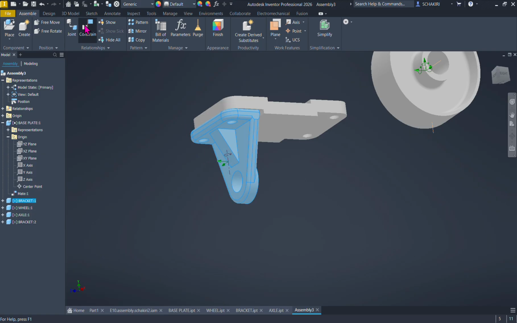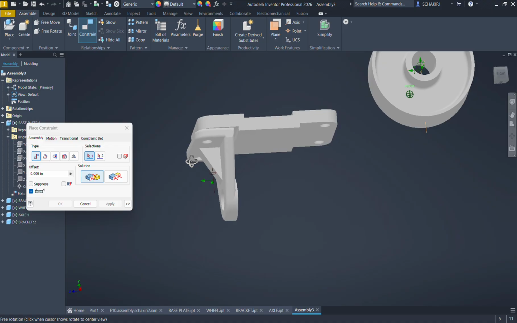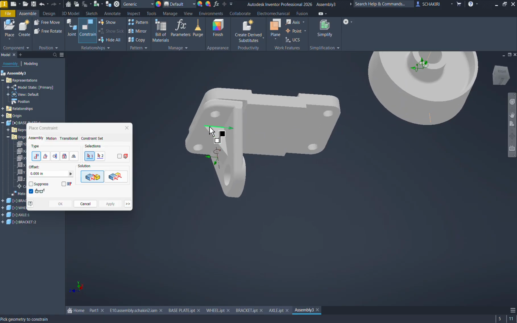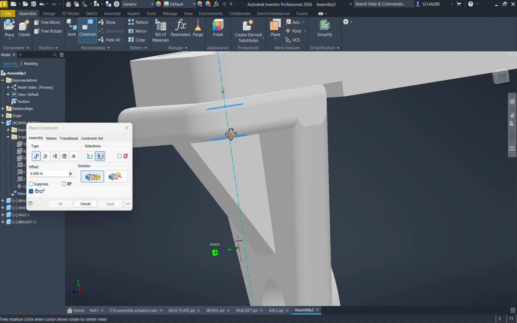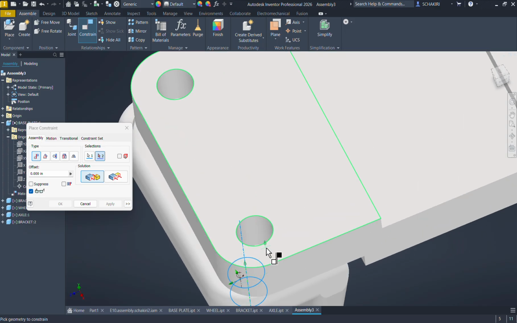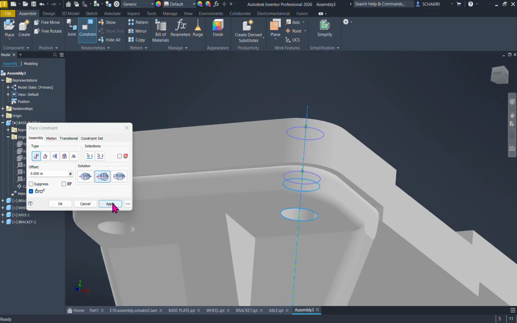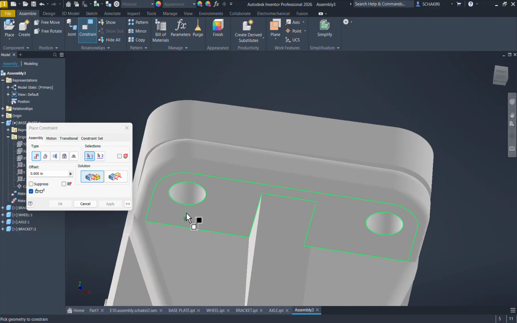So we're going to add a constraint. This circle should be matched with this circle, but we're going to do x by x. I'm going to take the x and take it to the x here, like that. Apply, and do the same thing for the other one.